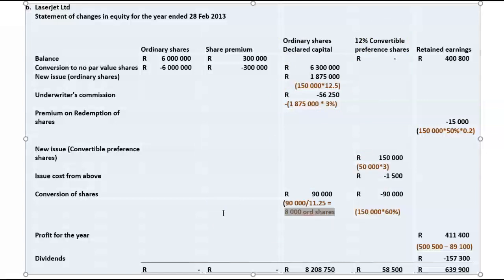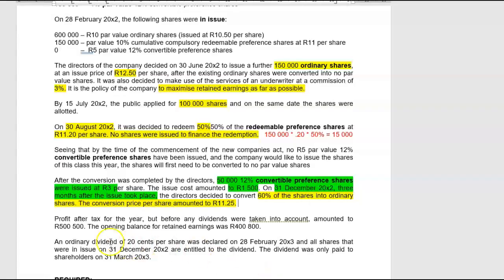Why? Because, guys, the ordinary share is worth much more than a preference share. Please go back to your videos on the conversion of shares. Have a look at that video again, and there I also explain why an ordinary share is worth much more than a preference share. Great. Now I'm done with that one.